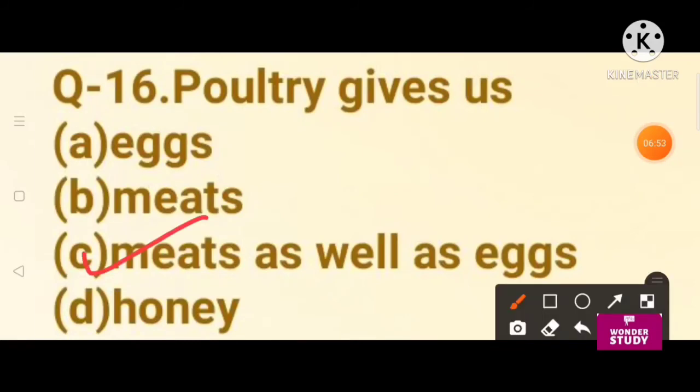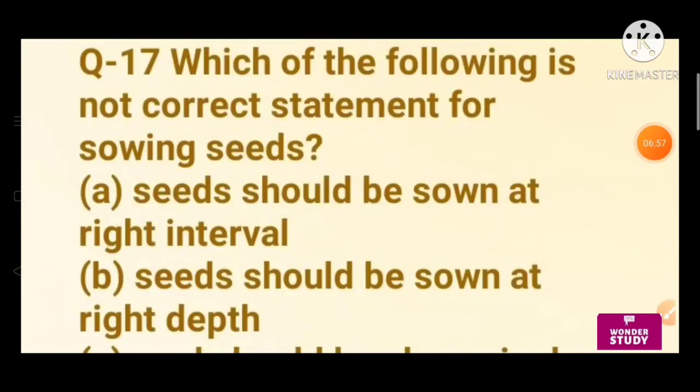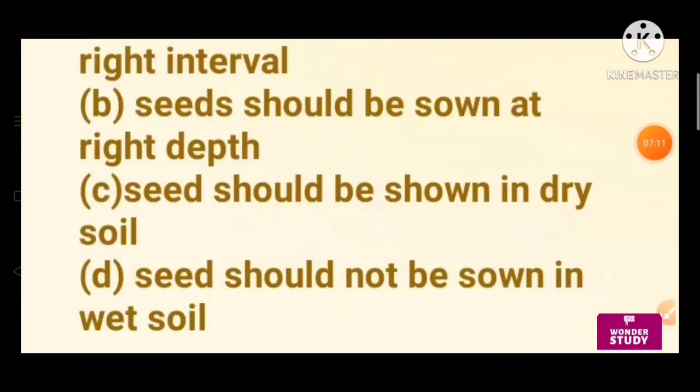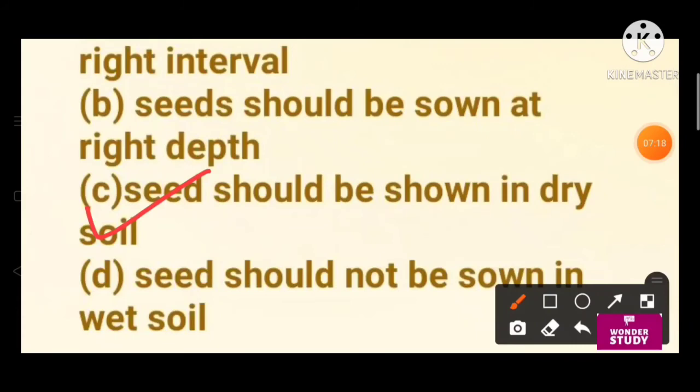Question number 17. Which of the following is not correct statement for sowing seeds? Seeds should be sown at right interval. Seeds should be sown at right depth. Seeds should be sown in dry soil. Seeds should not be sown in wet soil. So option C, seeds should be sown in dry soil is incorrect. Seeds should not be sown in dry soil because water is necessary for germination of seed. You all know that, right?